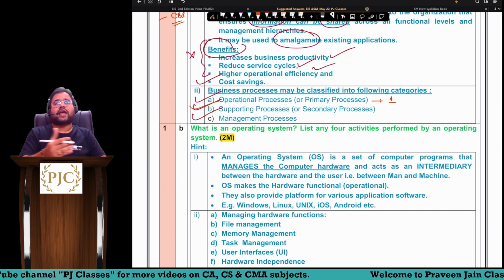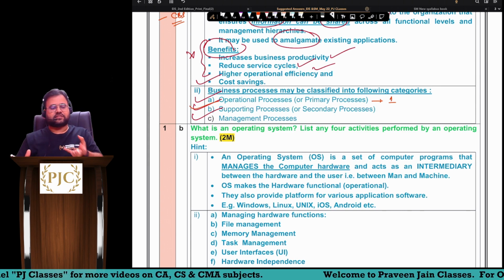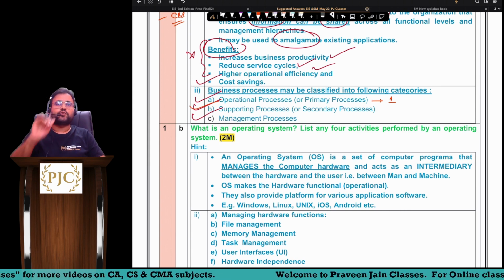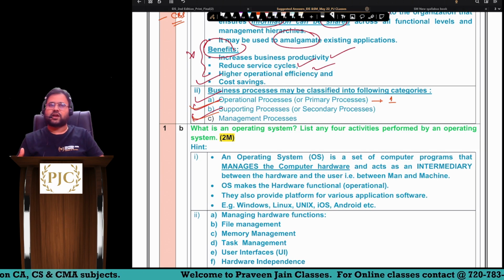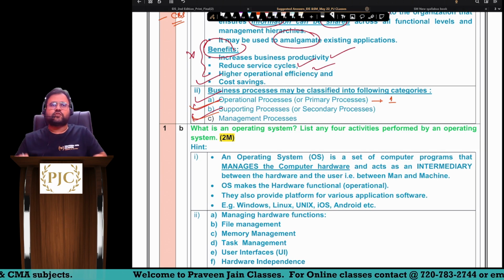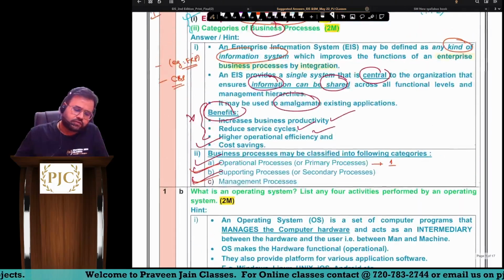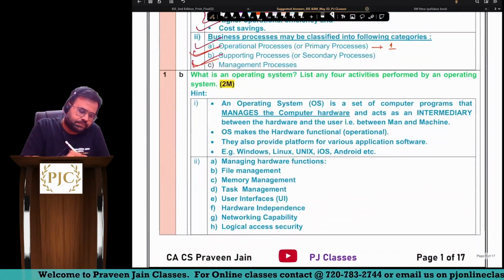Support processes do not directly add value to the process, you can write, sir, they provide support to your main process. Similarly, management process, they measure, monitor, control, that is business procedures. That is what you are supposed to write, sir. So this was your chapter number 1 question, sir.